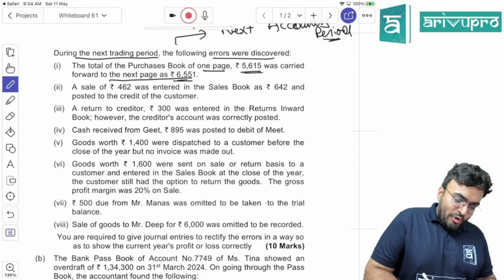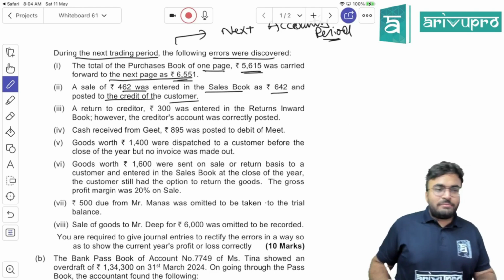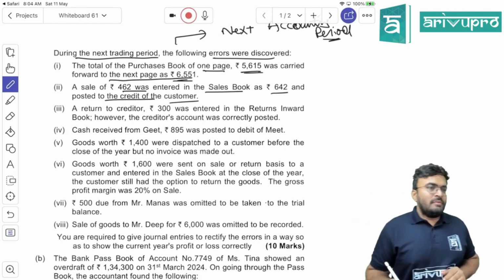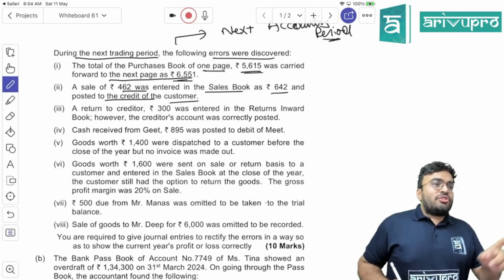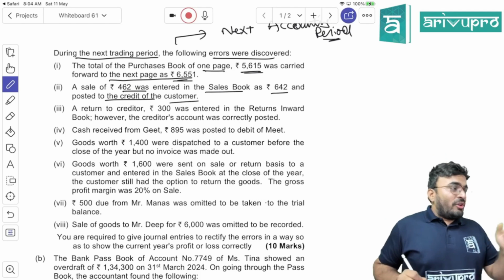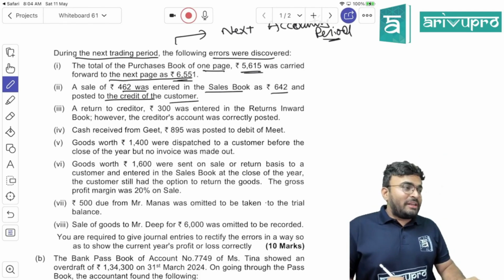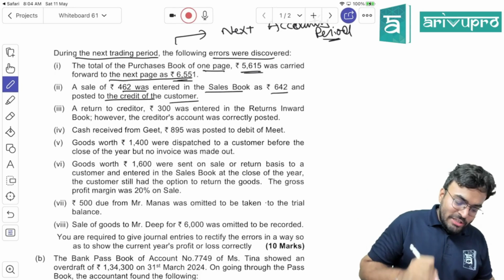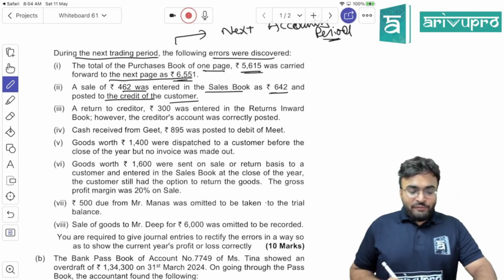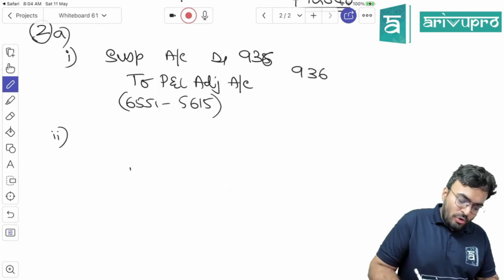Next, a sale of 462 was entered in the sale book as 642 and posted to the credit of the customer. What happened? Sale should be debited to customer or credited to customer? Sale should be debited to customer. So here what they did, first of all they put the wrong amount and then they credited the customer instead of debiting. So what happens over here? Sale is 462, entered in the sale book as 642. So should I reduce the sale? Yes, sale is put more, no? So what will I do?